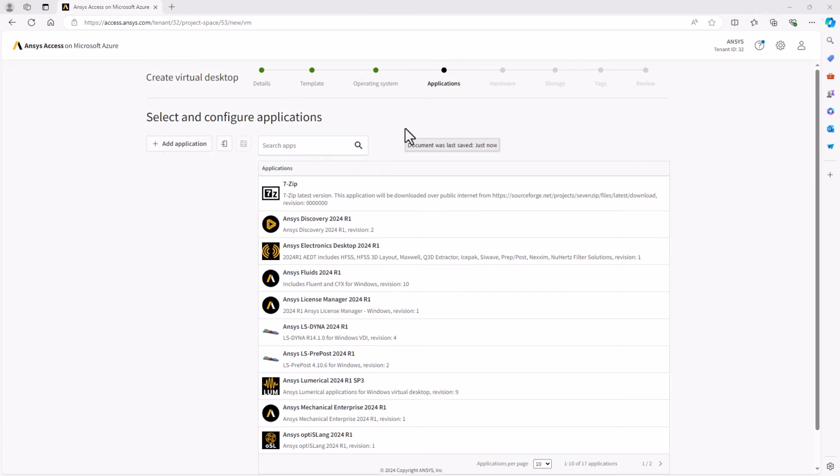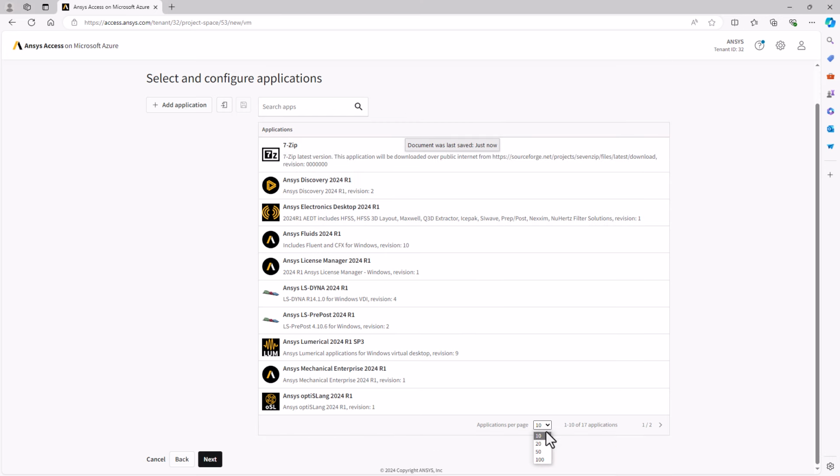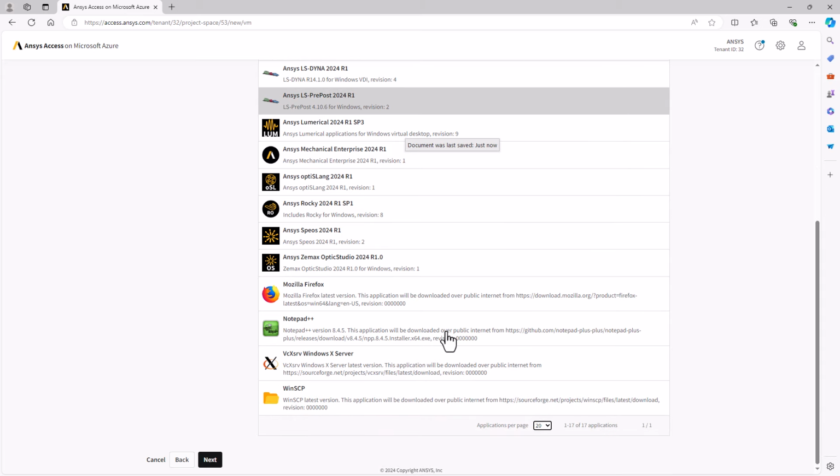Next, we select the applications to install. These packages are created and maintained by Ansys. It's very easy to install them. You can see there are some Ansys applications as well as non-Ansys. Also note, if you want to install applications that are not listed here, you can do that manually after the VM is running.